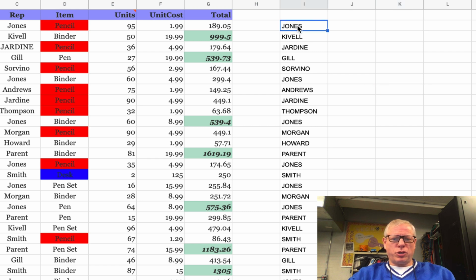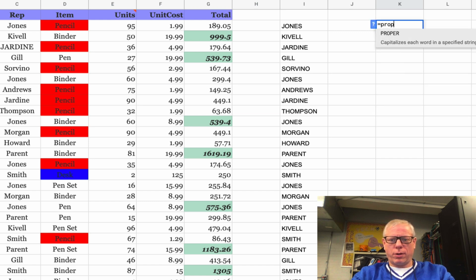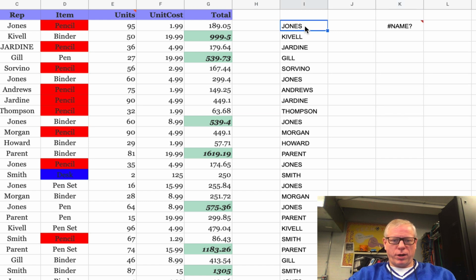The other thing you can do is take text that is all upper or all lower, which is what I have here, and turn it into what they call proper case, which is going to be capital first and the rest lower. So if I do equals proper, and I come over here to this I2, and do a paren.